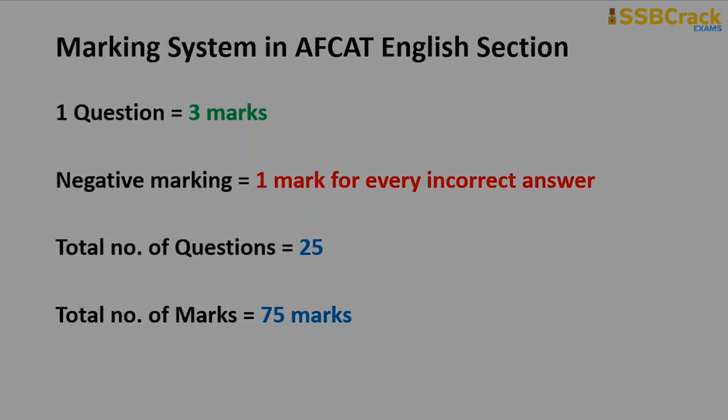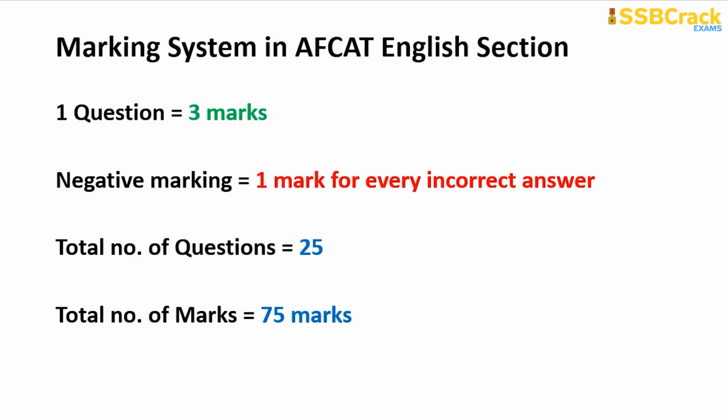So let's start now with, first of all, the marking system of the English section in AFCAT, because first you need to know how many marks you need to score and for how many questions, then only you can start studying the most important ones. Now, here is the marking system in AFCAT English section. Each question carries 3 marks, and therefore, if you answer any question correctly, you will get 3 marks.